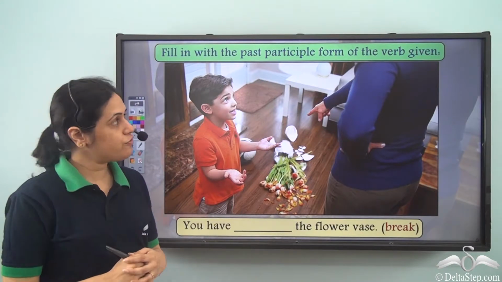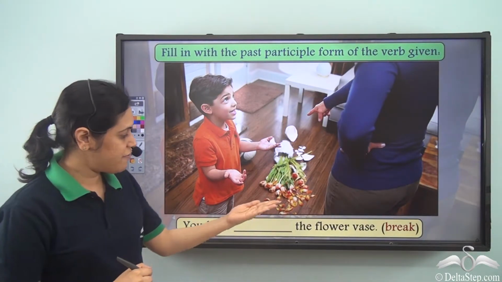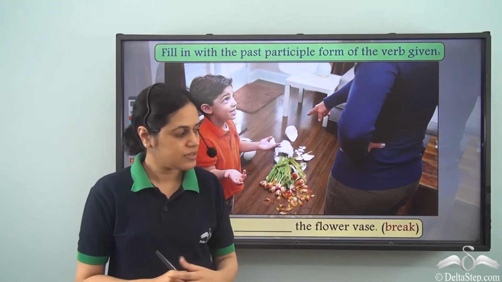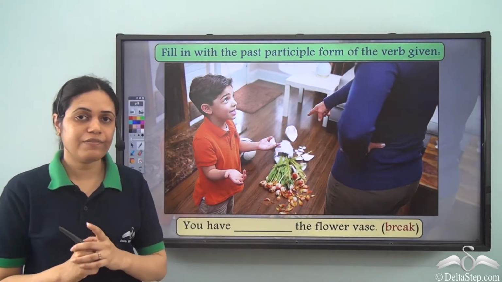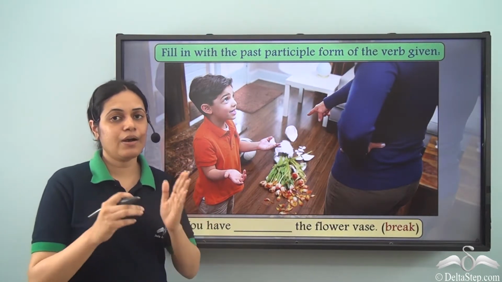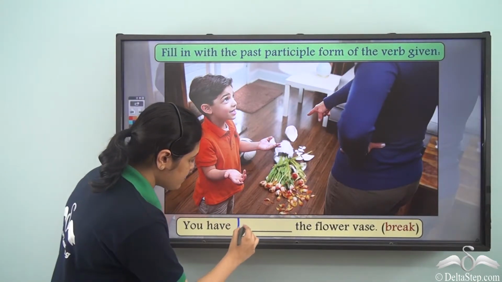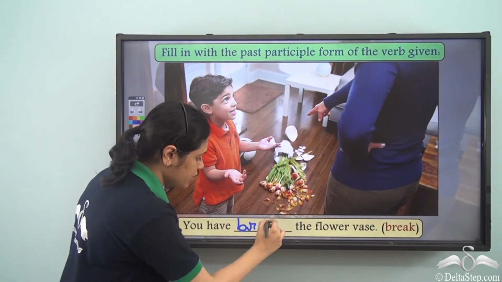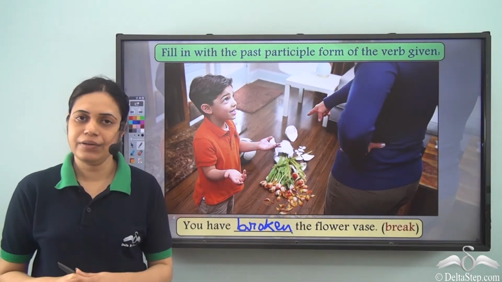Now we need to fill in the blank with the past participle form. You have dash the flowers. Break. Now for break, we know it is break, broke, broken. So the past participle form is broken. B-R-O-K-E-N.